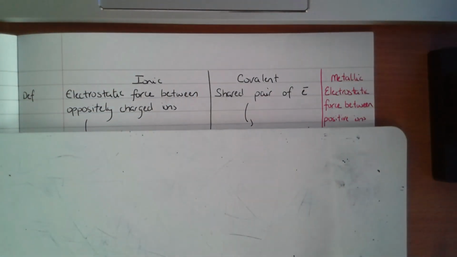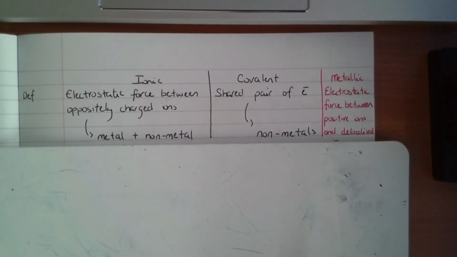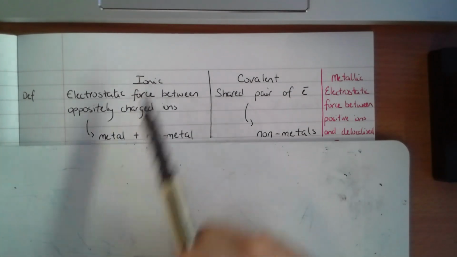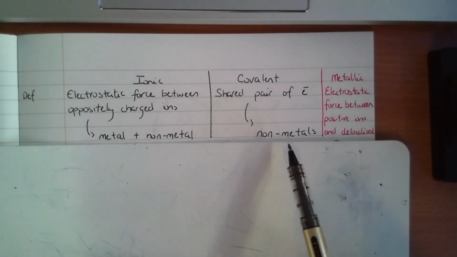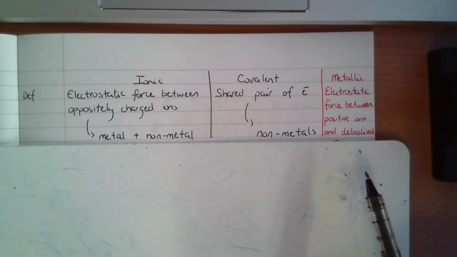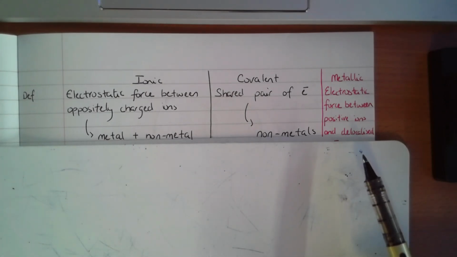So last week we looked at ionic and covalent bonding. This week we'll also look at metallic bonding. So when it was ionic, you had a metal and a non-metal. Covalent, you had non-metals only. And then metallic, you're going to have metals only. So something like iron by itself, or copper by itself, or sodium by itself, metal only, it would be metallic.